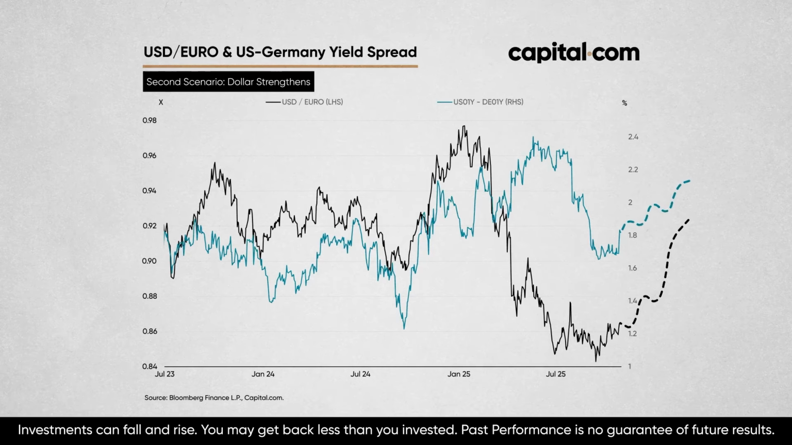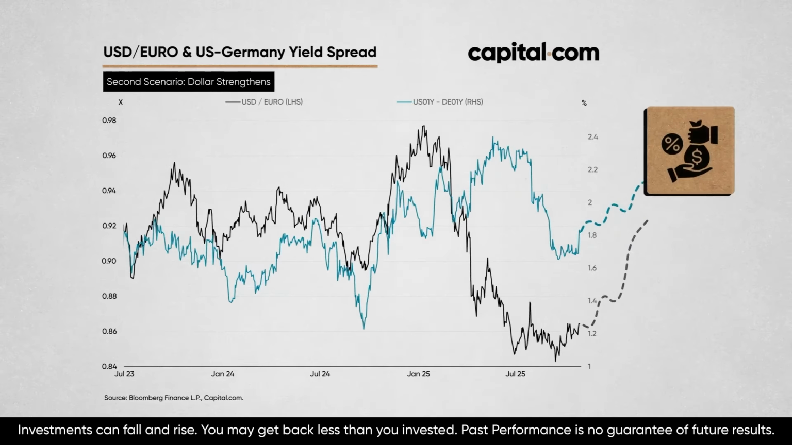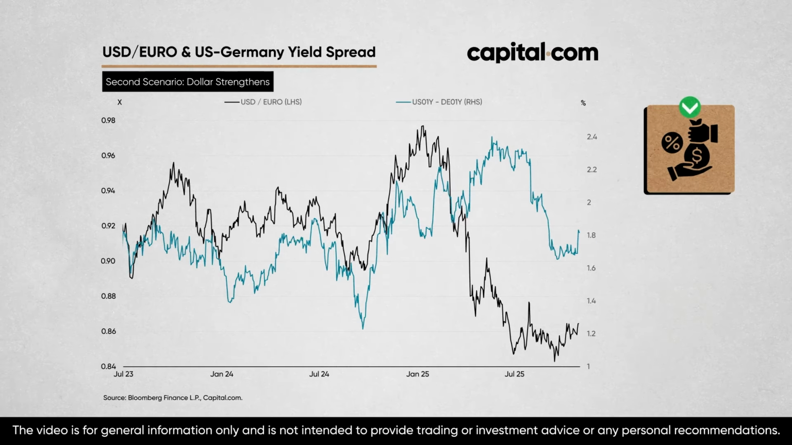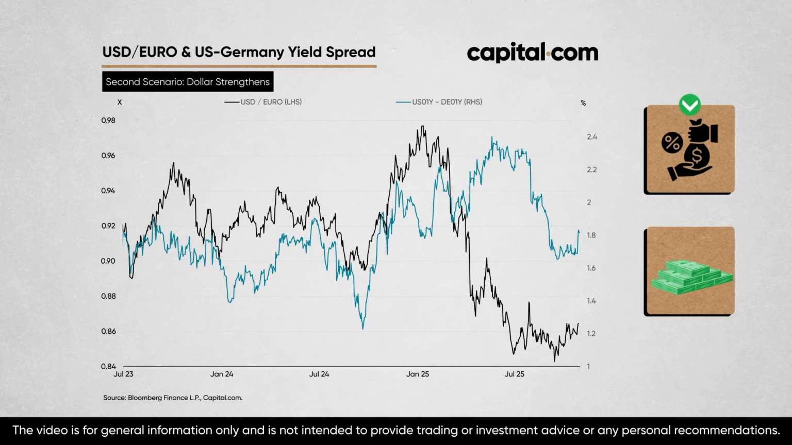The other scenario is if the dollar strengthens to reflect the US rate advantage. In this scenario, the two lines would reconverge and begin to follow each other more closely again, resuming the old pattern. That would indicate that anxiety about the US debt burden has subsided and investors are willing to park their money in US cash assets again as the ultimate safe haven.